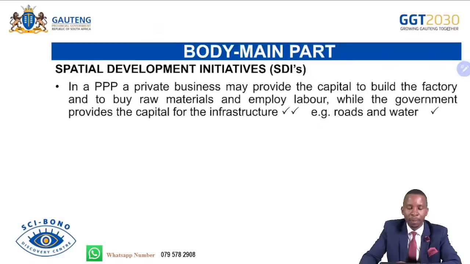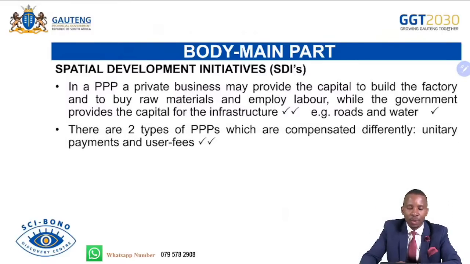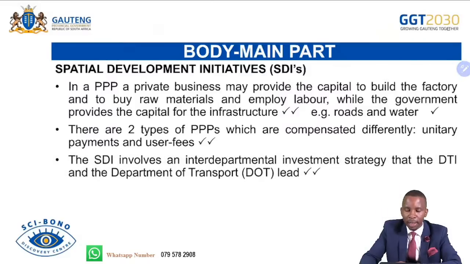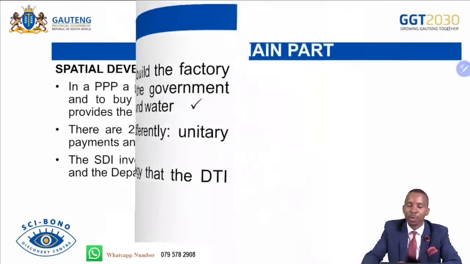In a public-private partnership, or PPP, a private business may provide the capital to build the factory, buy raw materials and employ labor, while the government provides the capital for infrastructure, e.g. roads and water. There are two types of PPPs, which are compensated differently: unitary payments and user fees. The SDI involves an interdepartmental investment strategy that the DTI, Department of Trade and Industry, and the Department of Transport are leading. So it is led by two departments.